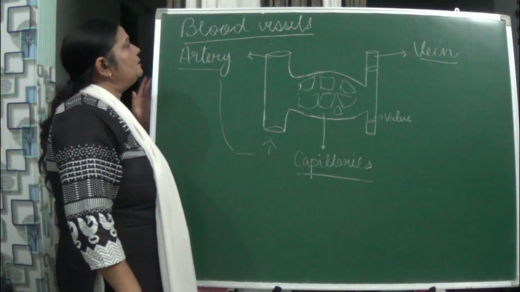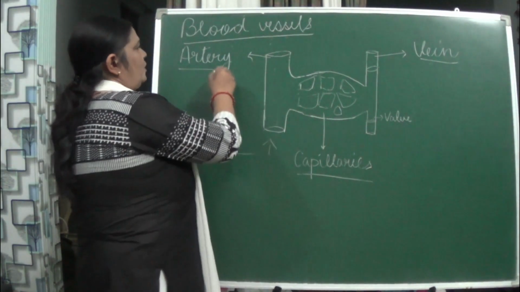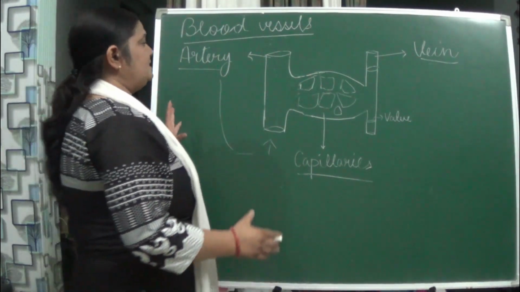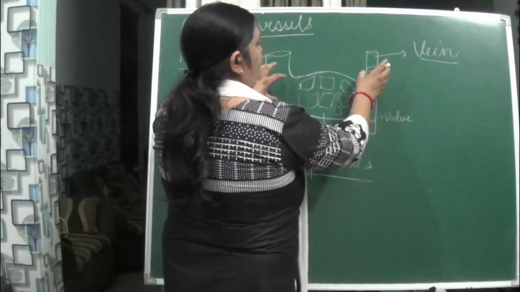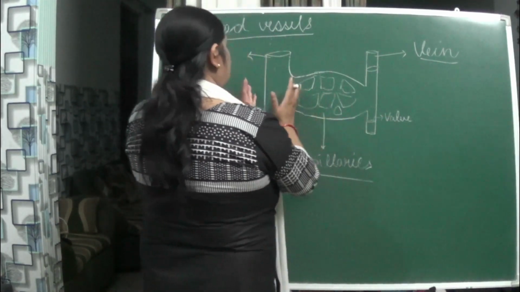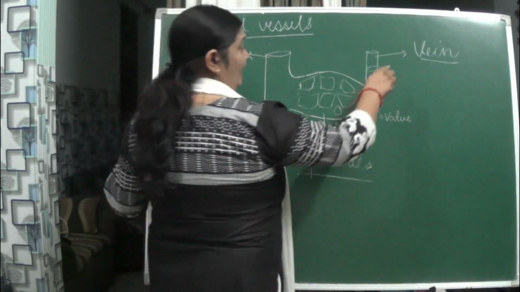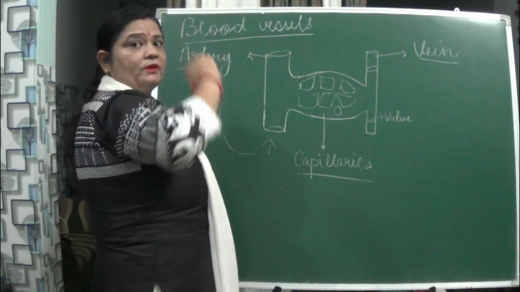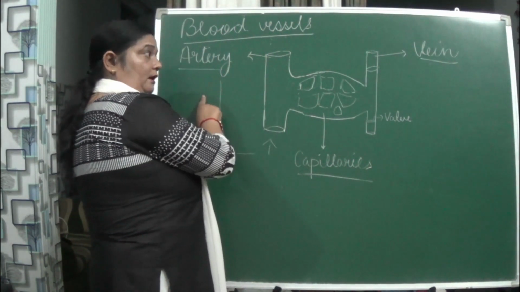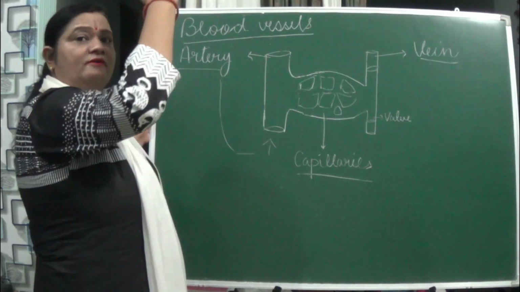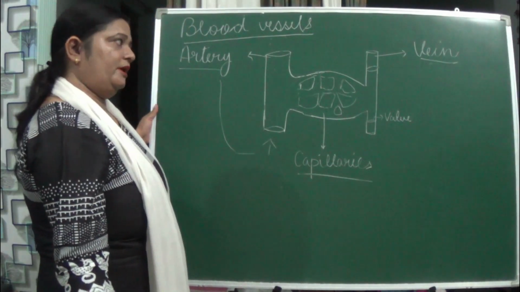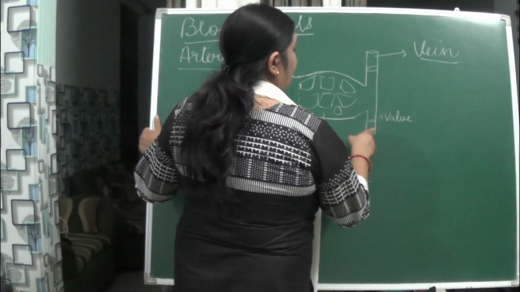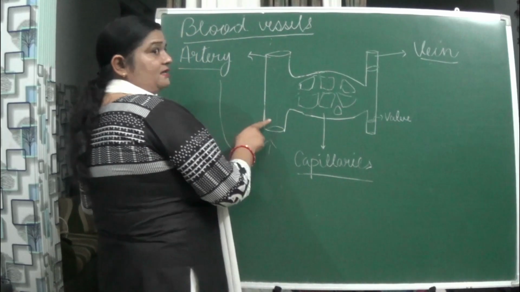Now let us study about the blood vessels. They are of three types. What? Artery, vein and capillaries. When we are seeing, you can see the diagram on the board. The vein, this is what? Thin. This artery is thick. Actually the vein takes the blood from different cells of the body to where? The heart. This artery, what does it do? It pumps the blood from the heart to different parts of the body. So here you are seeing what? These veins, they are thin and this artery is thick.